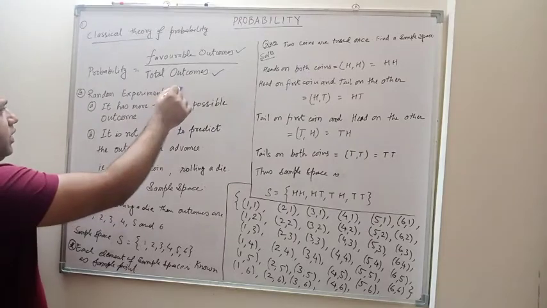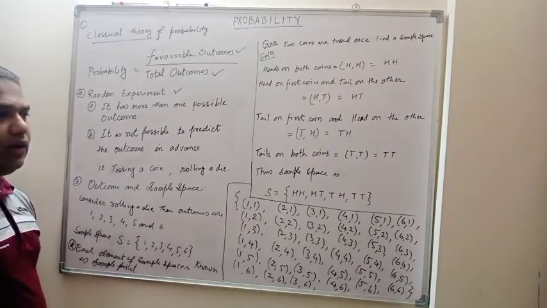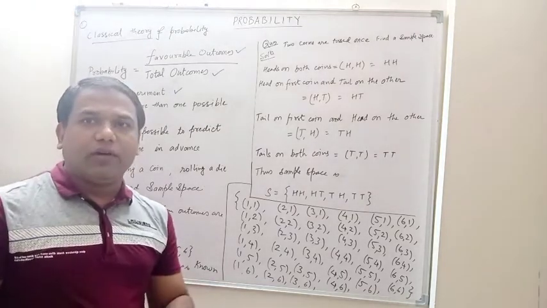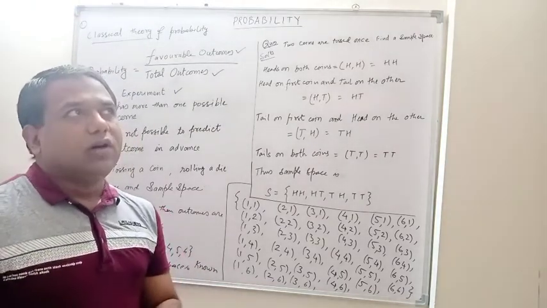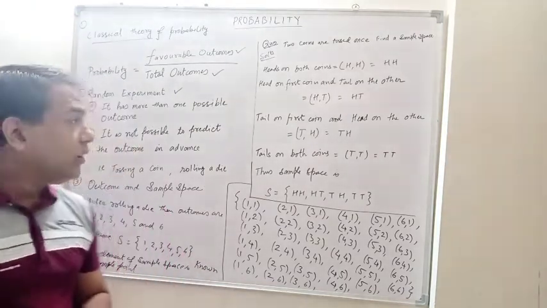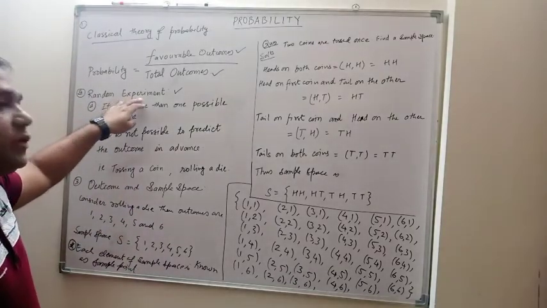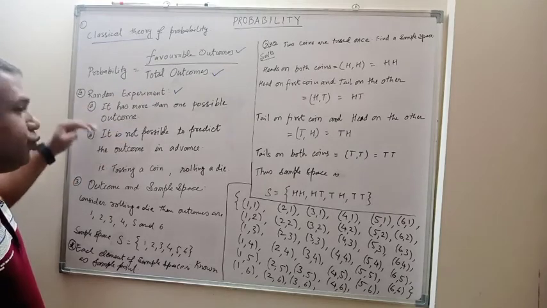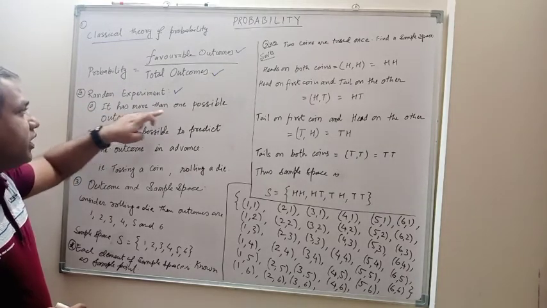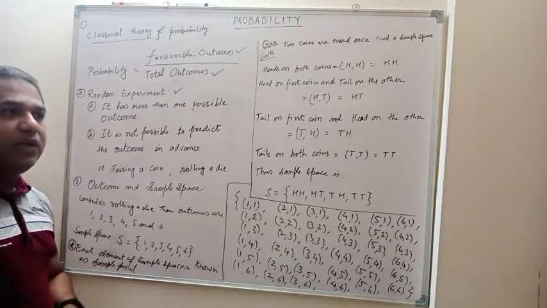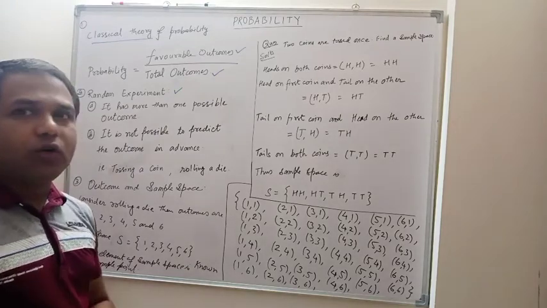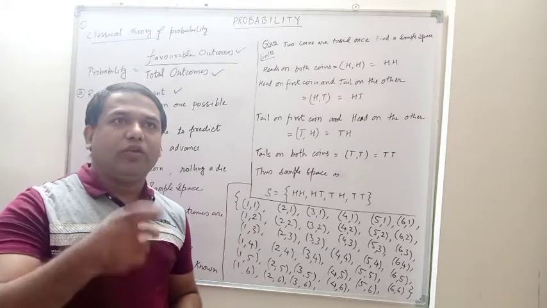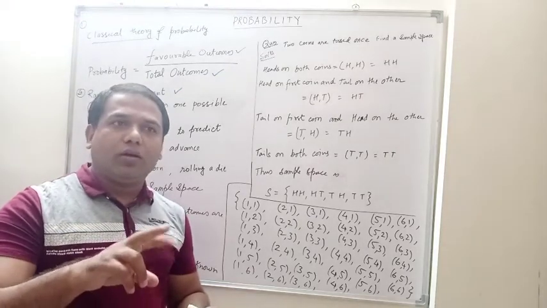Random experiment. Then what is a random experiment? In probability, whatever event is going to happen is known as a random experiment. And a random experiment must have these 2 points. It has more than one possible outcome. Means if you toss a coin like this, then definitely you will have either head or tail.